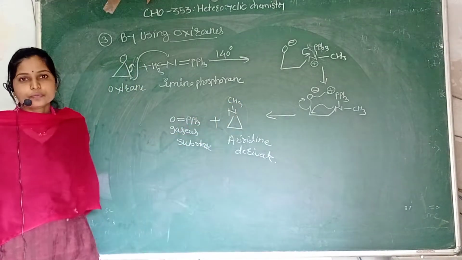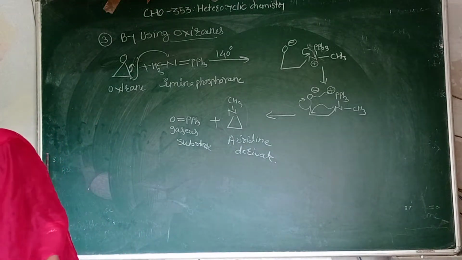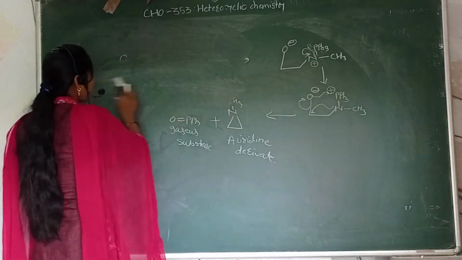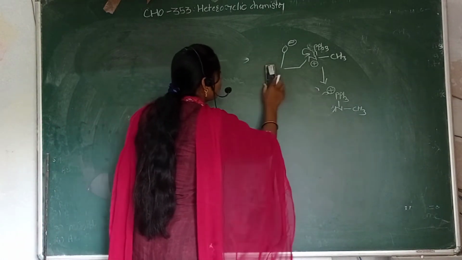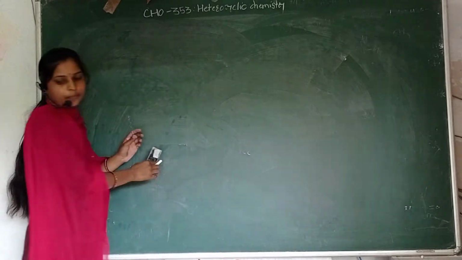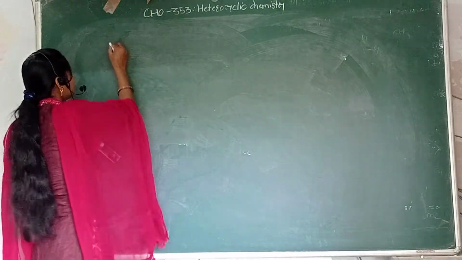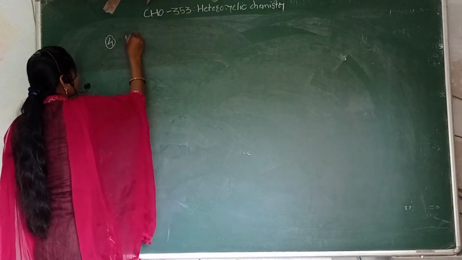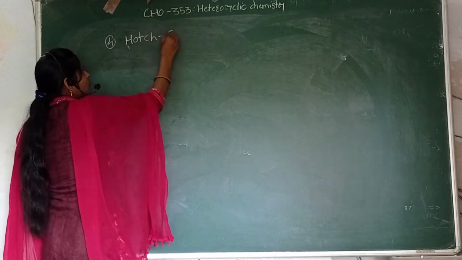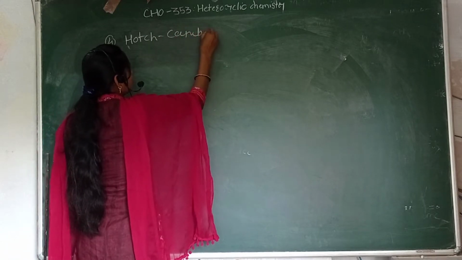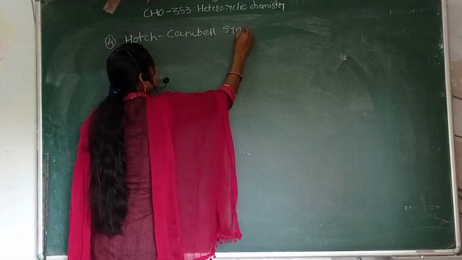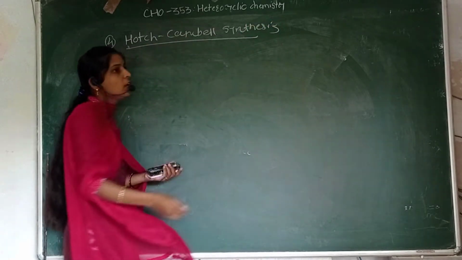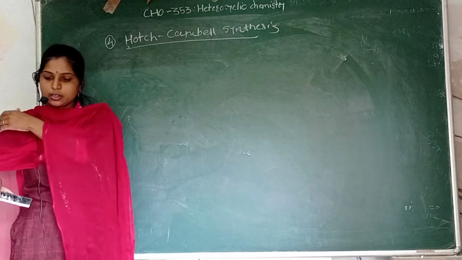Okay, so the next synthesis is the Hodge-Campbell synthesis. The fourth synthesis of the aziridine ring is the Hodge-Campbell synthesis. By using this synthesis, we get the aziridine derivative.